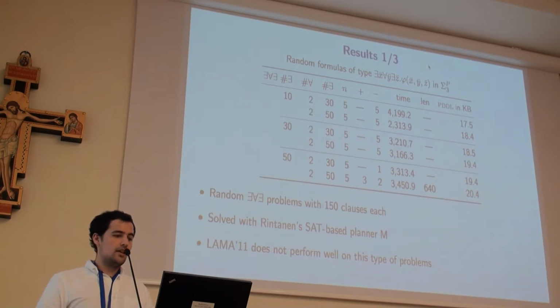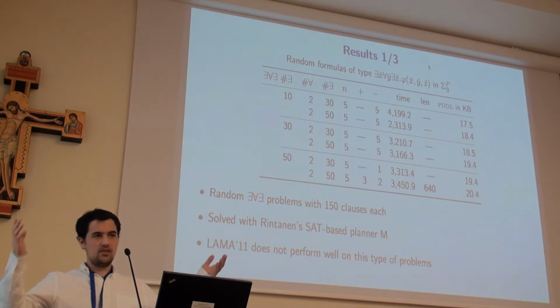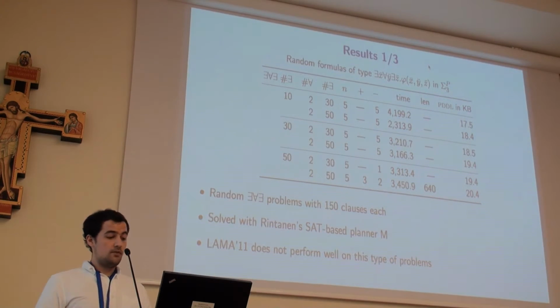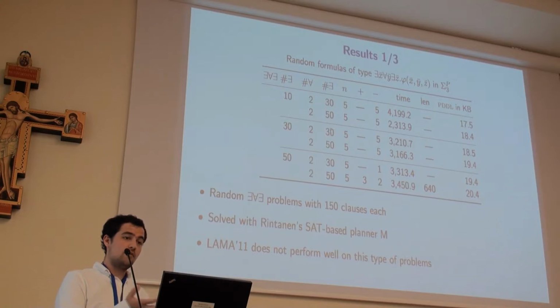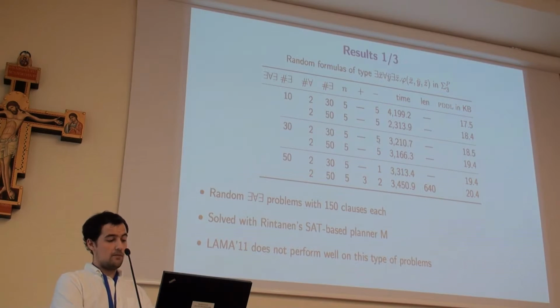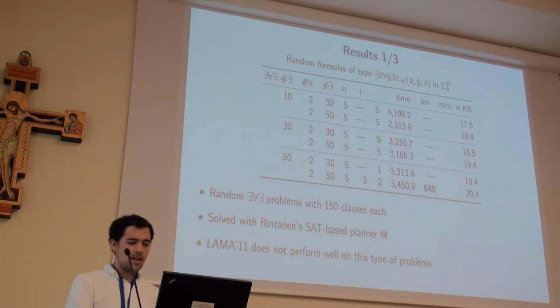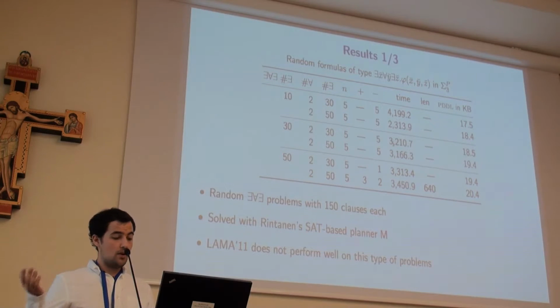Well, some results. The first result, we're tackling a problem that's in sigma 3. It's an exists-forall-exists problem, the second-order part, with 150 clauses. Let's watch some setup. We have here the first existential with 30 variables, the for-all with 2 variables, and the innermost existential with 30 variables. For each setup, we ran 5 instances, and in this setup, for example, all of them were negative. That means there's no plan for the STRIPS problem, and with an average time of almost 1 hour.